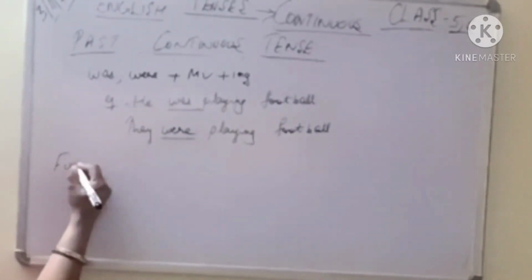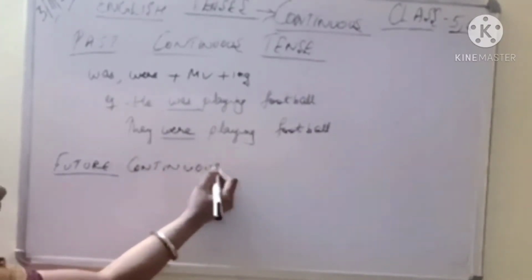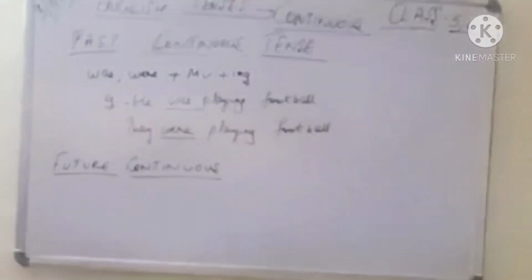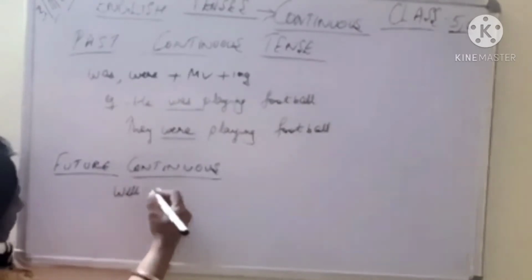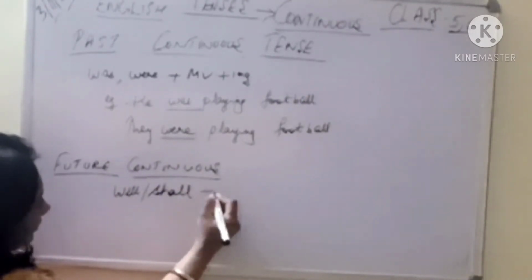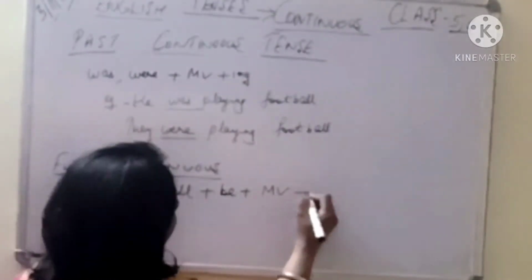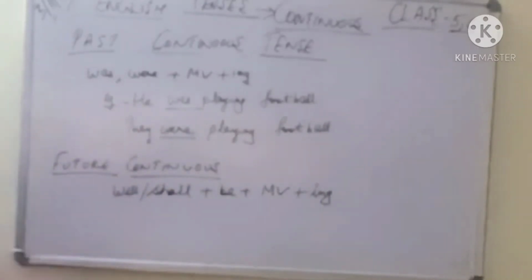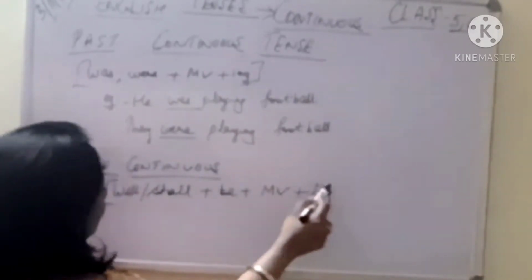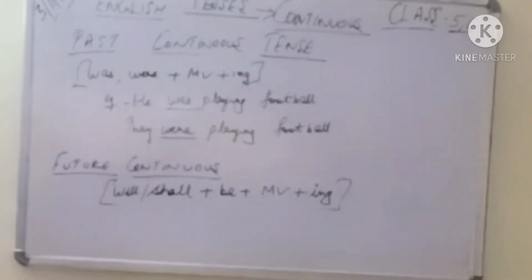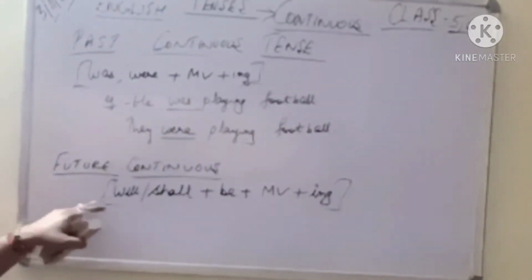Coming to the future continuous tense, what do we use in future continuous? आने वाले समय में जो काम होगा, चलता रहेगा. It always takes will, shall plus be plus your main verb plus your ing. So this is the rule you should remember. It is very important. If you remember this, then there will be no problem in understanding future continuous and past continuous. So what do we use first of all?